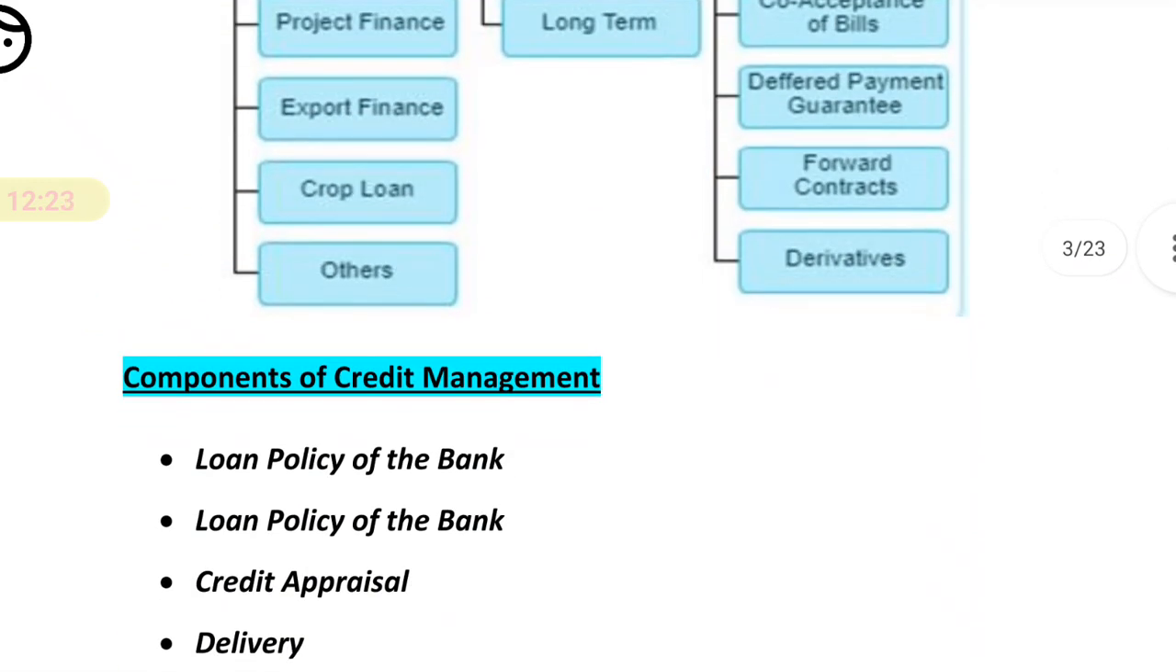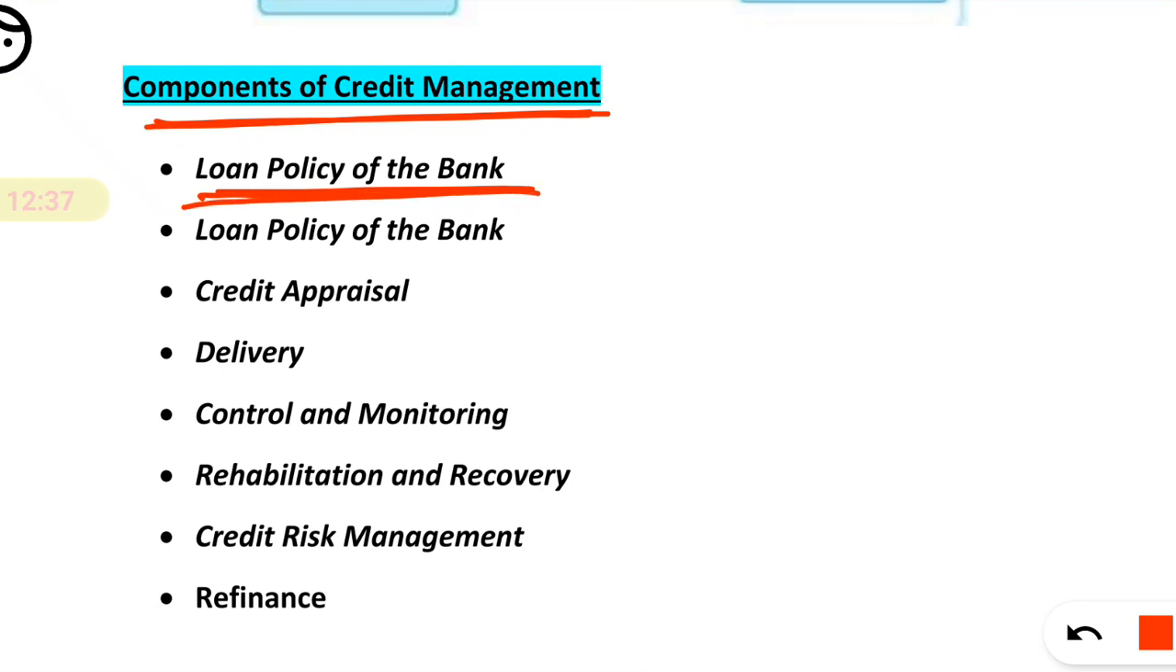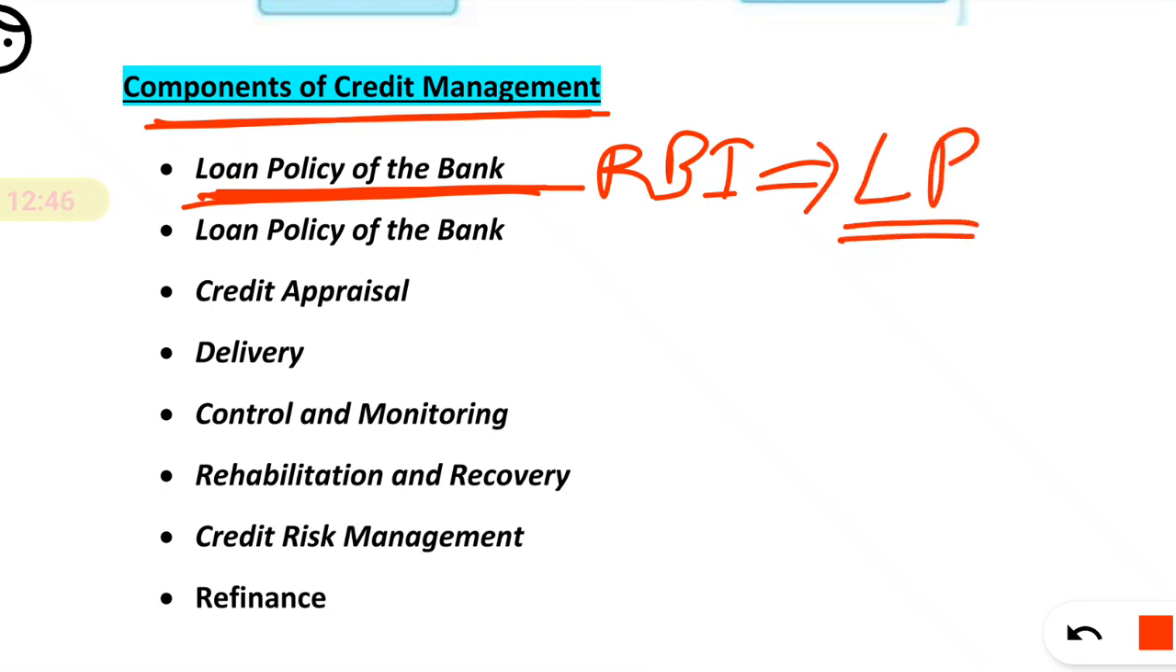Now what we have to discuss is the components of credit management. What are the components of credit management? So basically how does credit management function in the bank. So it has the loan policy of the bank. Every bank has its loan policy, and RBI has given permission to the bank that their BOD can formulate the loan policy. Okay, every bank has an independent loan policy.